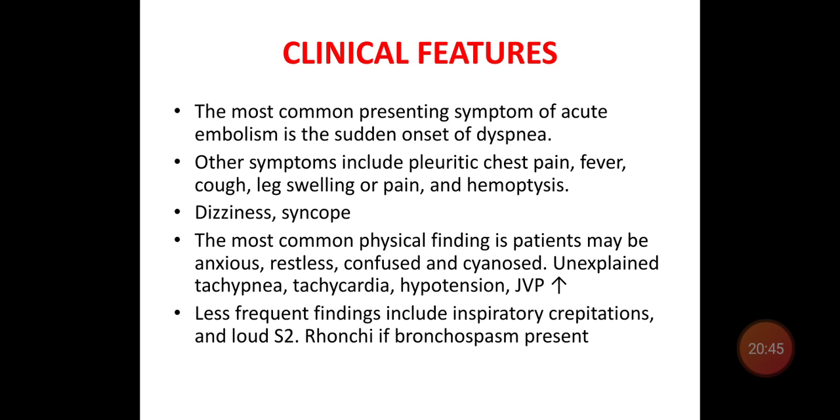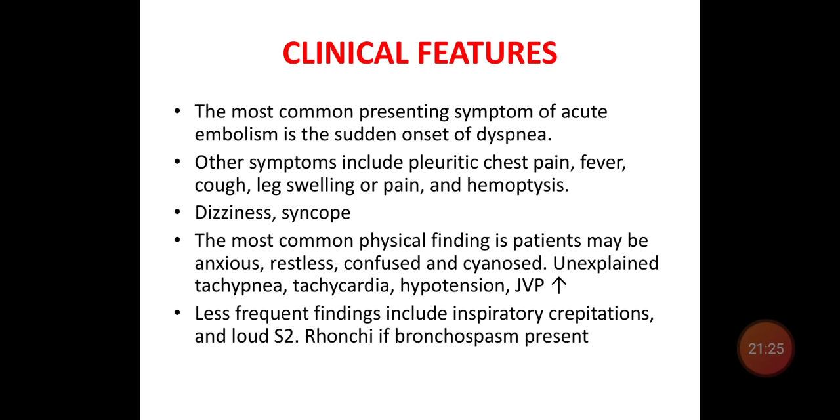What are the clinical features of this pulmonary embolism? Depending upon severity, whether mild, moderate, or severe or massive pulmonary embolism. A patient with mild embolism may be asymptomatic or may complain of mild exertional dyspnea. If it is a massive embolism, the patient complains of sudden onset breathlessness along with pleuritic chest pain, cough, fever, even hemoptysis, along with lower limb swelling or pain.